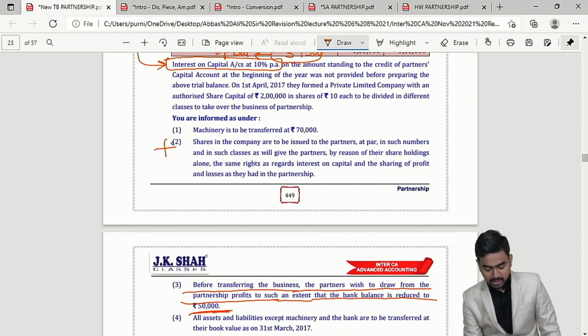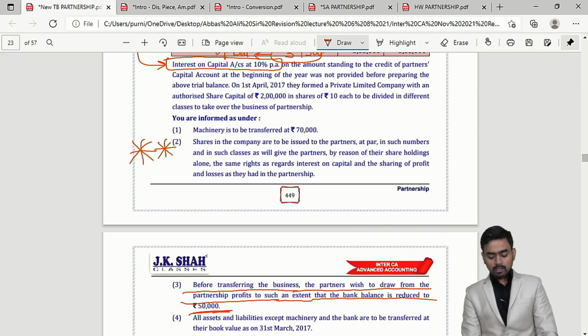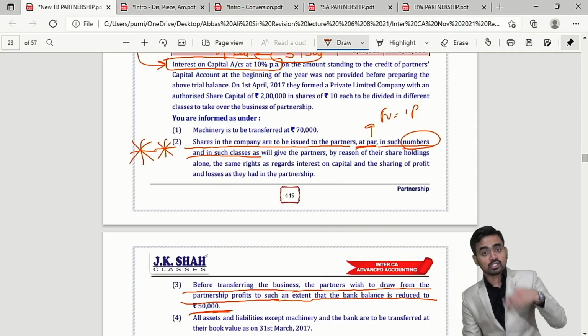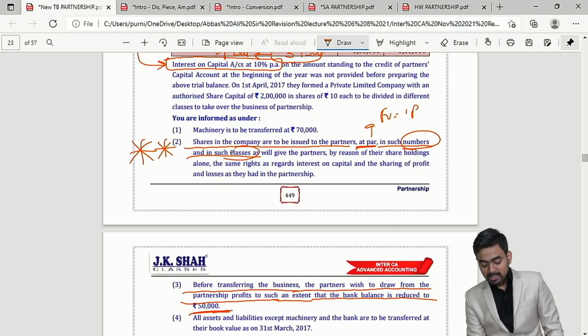Now the last important point is adjustment number 2. Here they are saying shares in the company are to be issued to partners at par. What is the meaning of par? Face value is equal to issue price, in such number and in such class. We don't know the number, how many shares the company will issue. And in such class, there are two classes of shares, preference share capital and equity share capital.